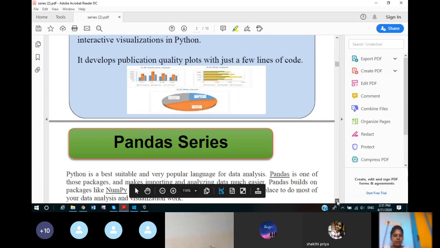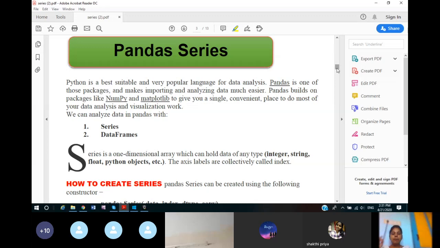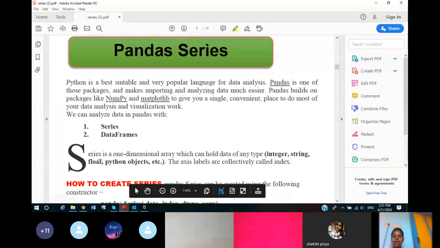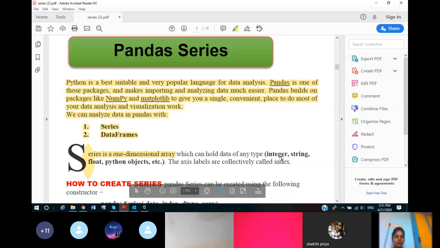So now we will go on to pandas series. Now what is a series? Again, we have studied NumPy. We have studied the NumPy module, NumPy library, and in that NumPy library, we have methods to create arrays. Now, series is a one-dimensional array. You can understand this line. It is a one-dimensional array. That means it is an array which is only one-dimensional. That means it is a sequence of data. So series is a one-dimensional array.